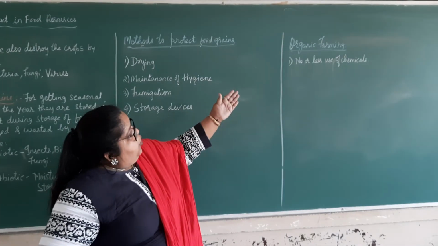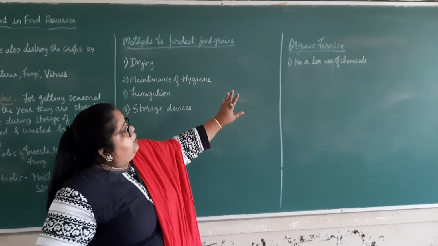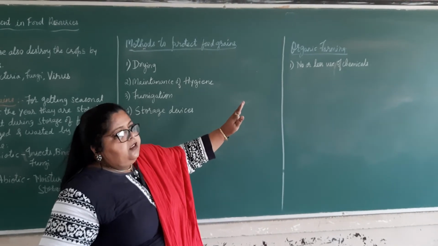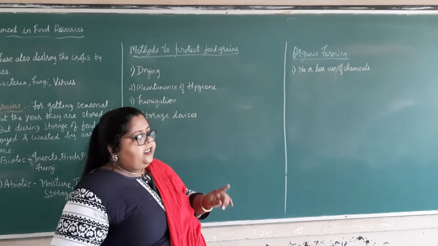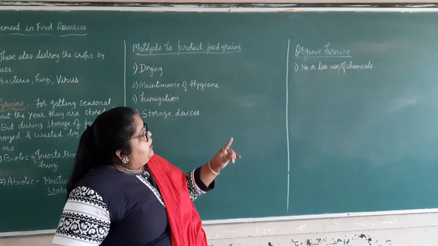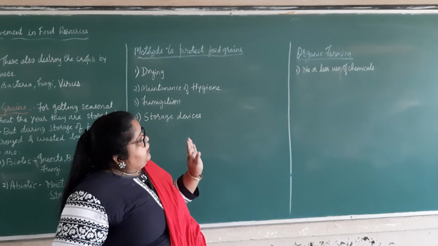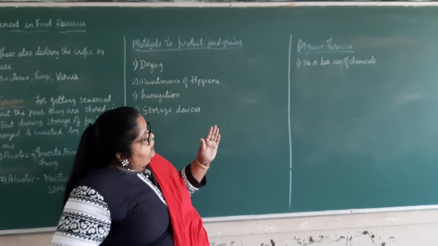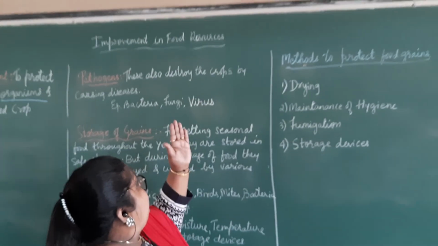Okay, so organic farming is not only growing crops, but along with that the animals which are needed for agriculture purpose, for milk purpose, for egg purpose are also growing naturally. Okay children, so here we completed this improvement in food resources.